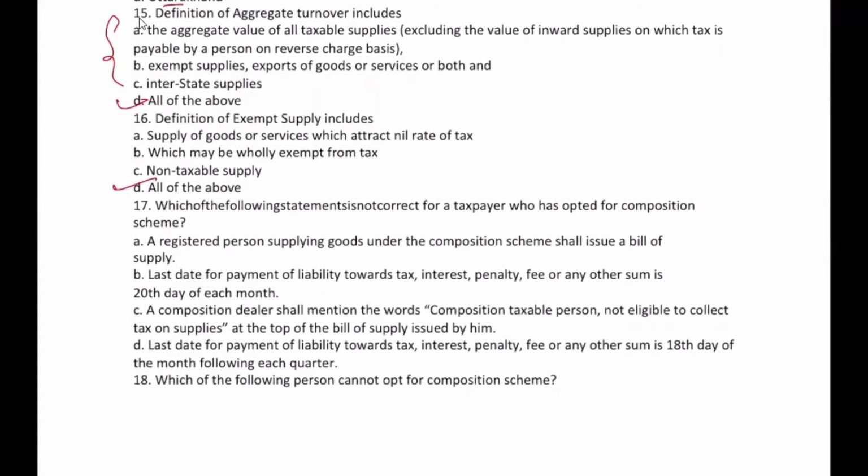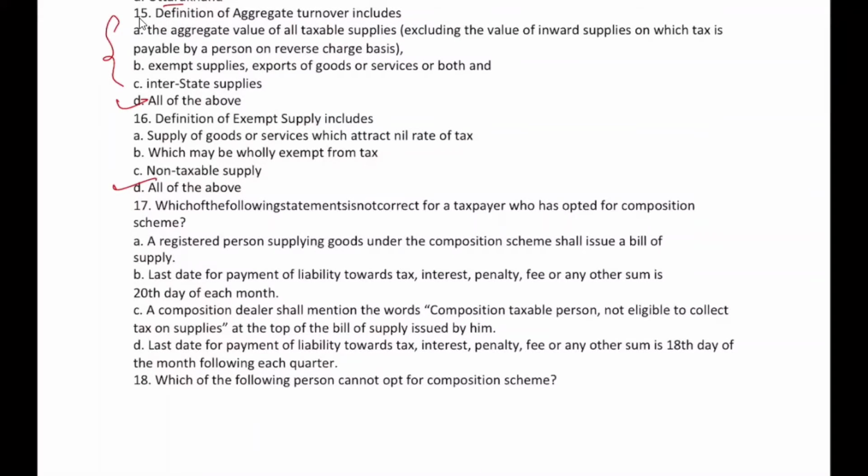I think exempt is different and non-taxable is different, right? Yeah, they are different to the extent of applicability of tax, but they are not different concept-wise. They are different concept-wise, but as per tax applicability, everything is the same. Non-taxable means they are not included in the supply. You are correct to a point that non-taxable and exempt are two different things.